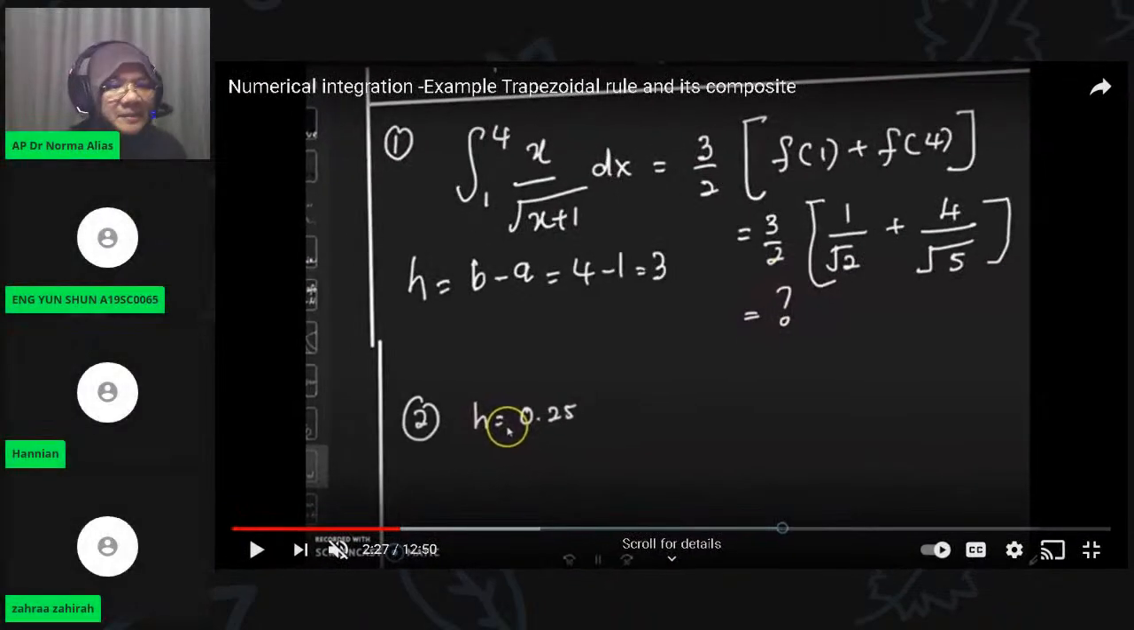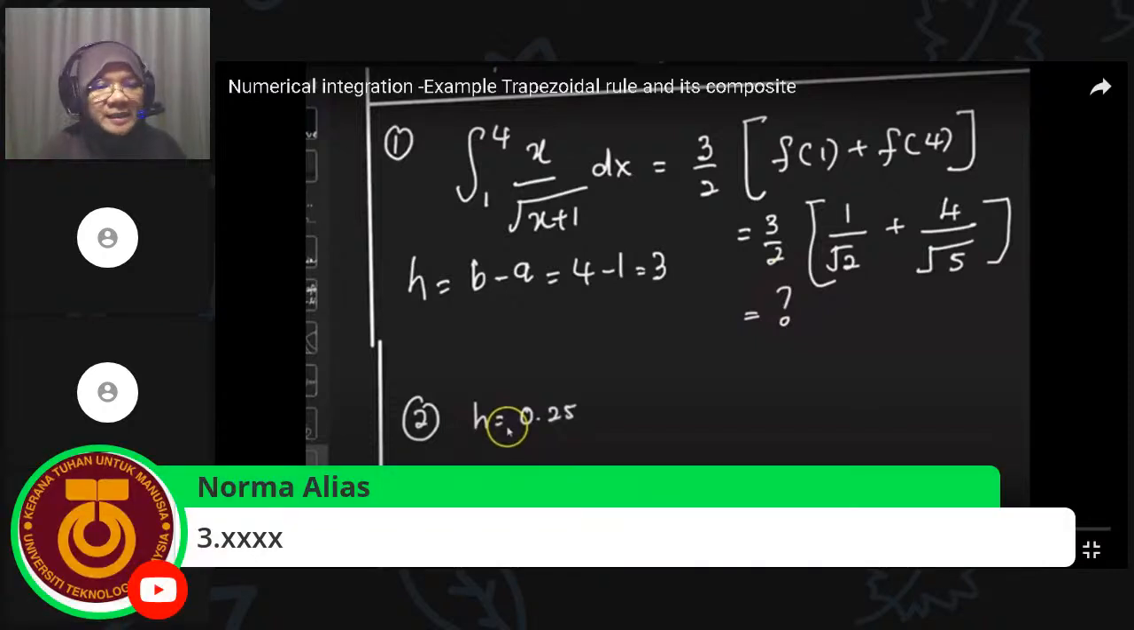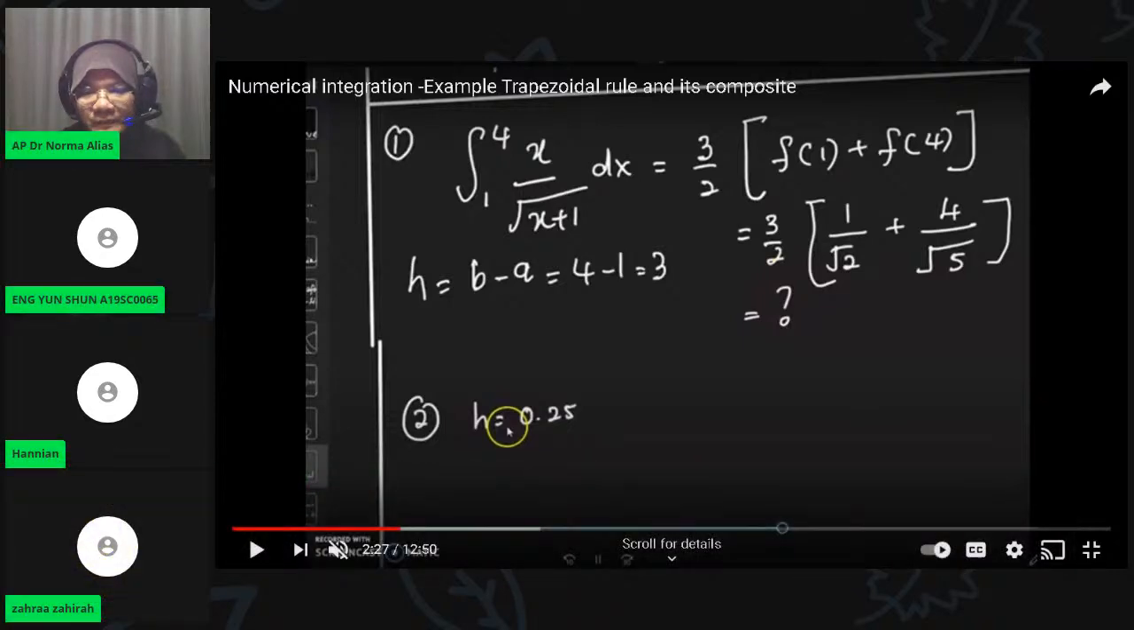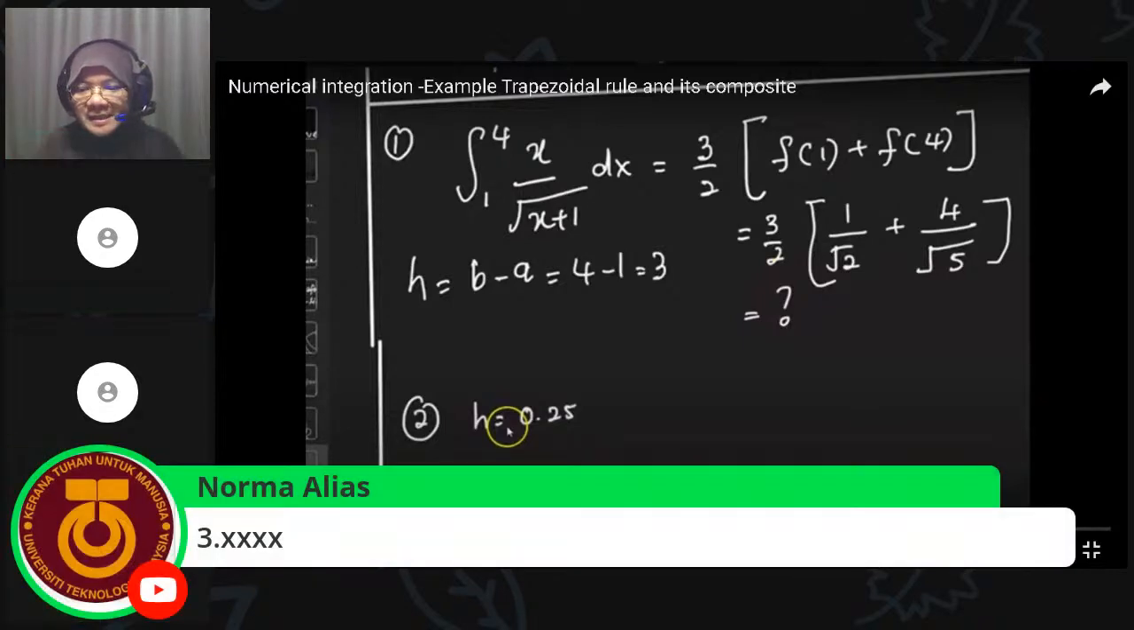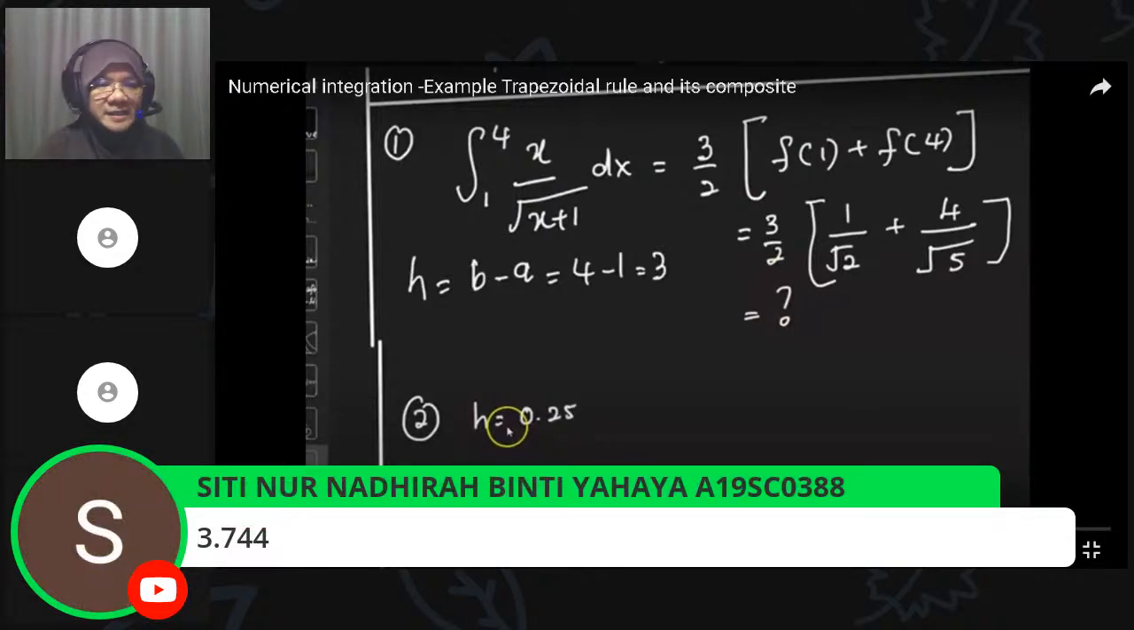Can somebody answer? Hanian, Zara, Yunshan. When you straight use the basic trapezoidal rule, you get the answer 3 point something. Can you answer my question? Can you get the something? Use your calculator. Can somebody answer in the chat? All right, 3.74. This is Siti Nordadira.